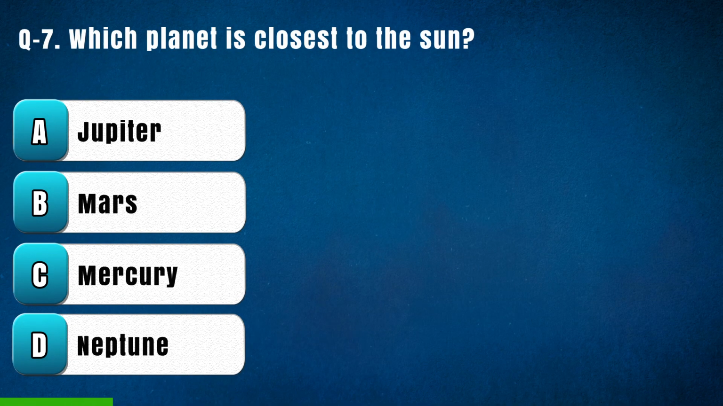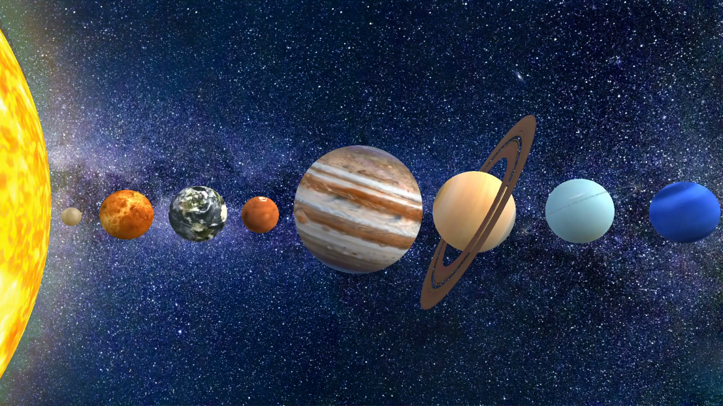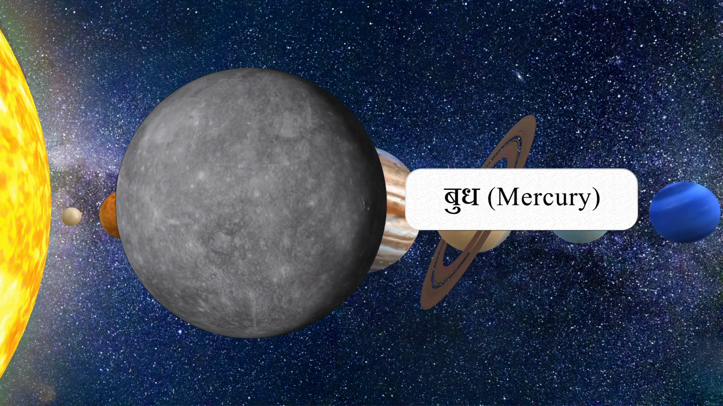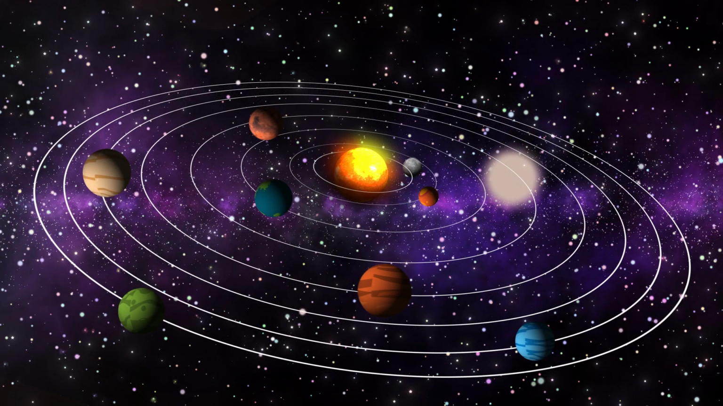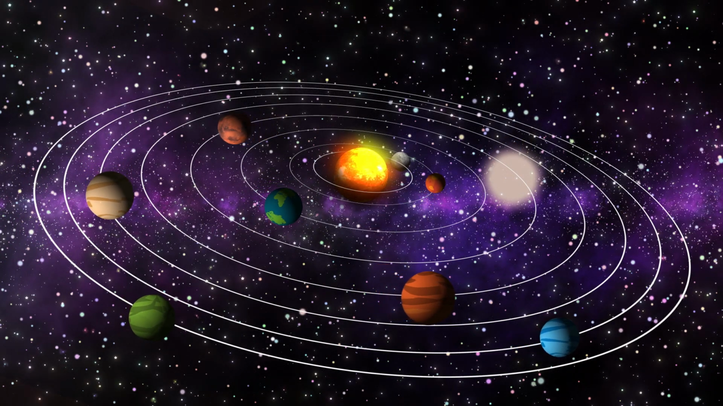Question 7. Which planet is closest to the Sun? Option A Jupiter, B Mars, C Mercury, D Neptune. The right answer is C, Mercury. The planet closest to the Sun in our solar system is Mercury. Mercury is the innermost planet and it orbits the Sun at an average distance of approximately 58 million kilometers.